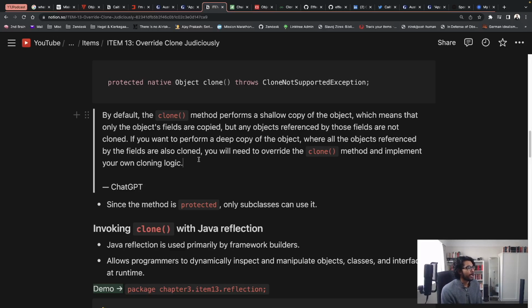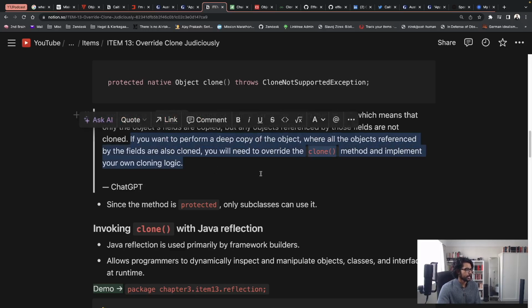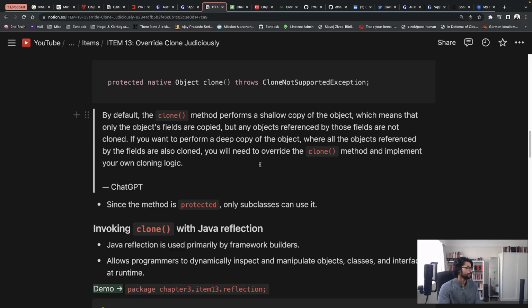If you want to perform a deep copy of the object, where all the objects referenced by the fields are also cloned, you will need to override the clone method and implement your own cloning logic, which is why most times the latter bit, where we do override it, does take place. Because most times, in most use cases, a shallow copy will not suffice when we're properly cloning an object. We need a deep copy.